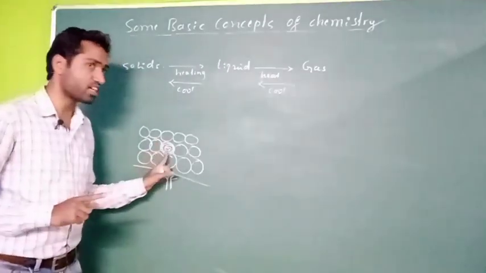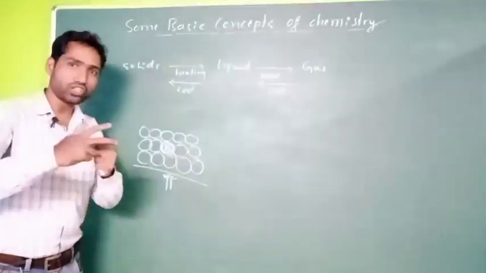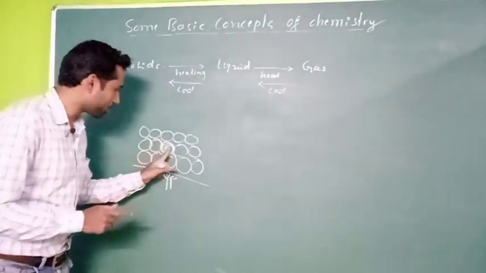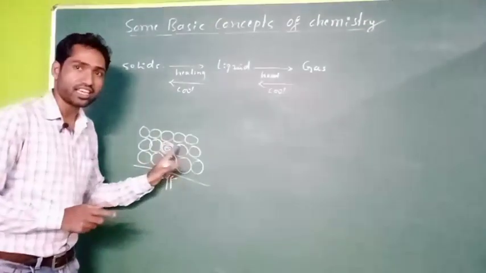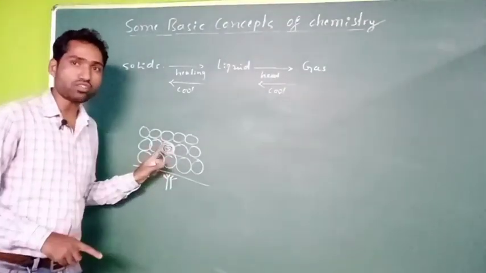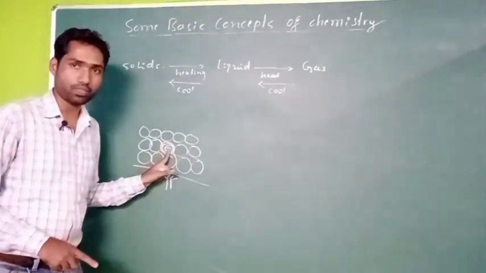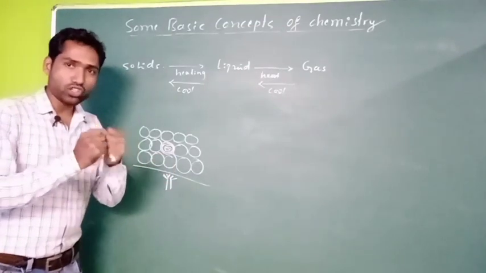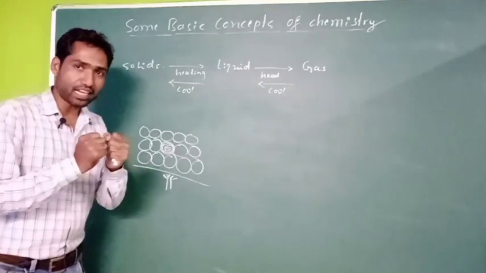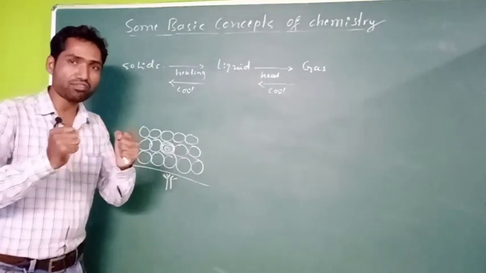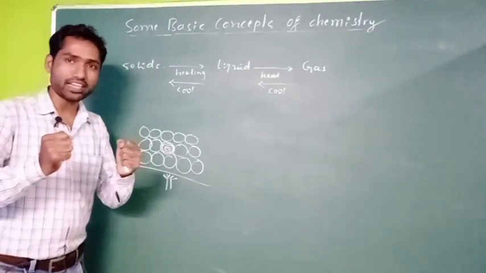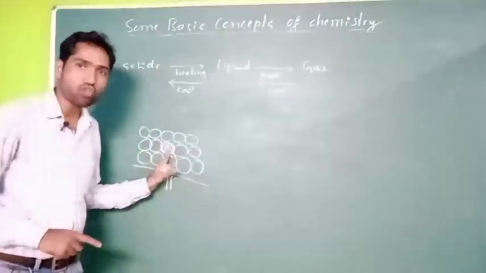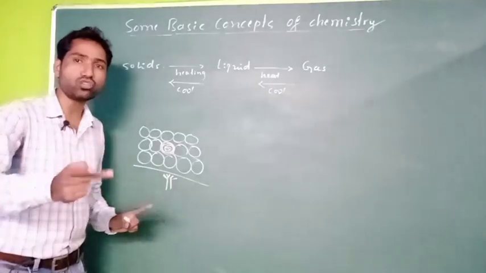Because of that thermal agitation, intermolecular force of attraction is going to break. The force of attraction that holds the particles is going to break. That means the particles are moving away from each other.